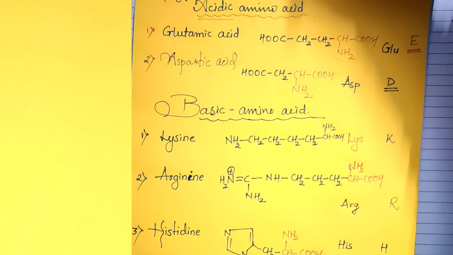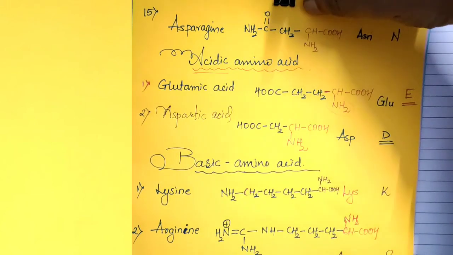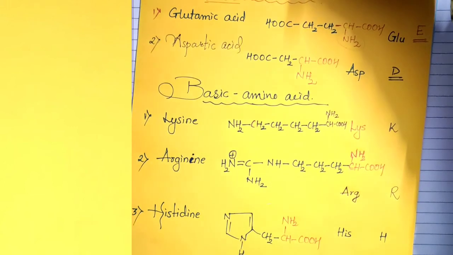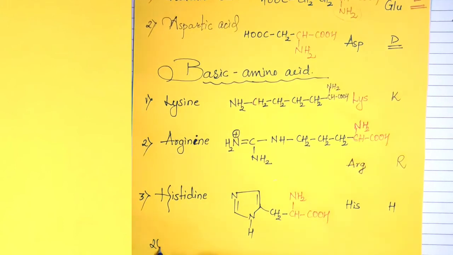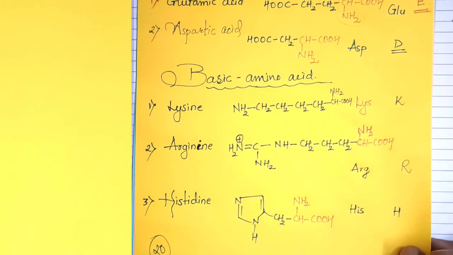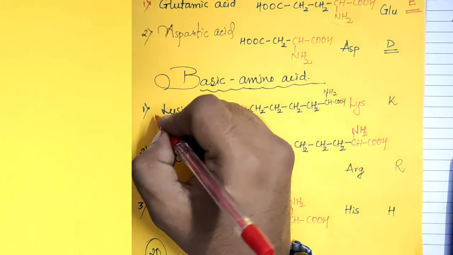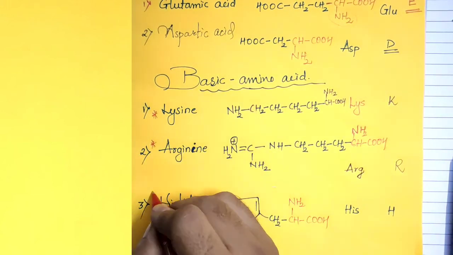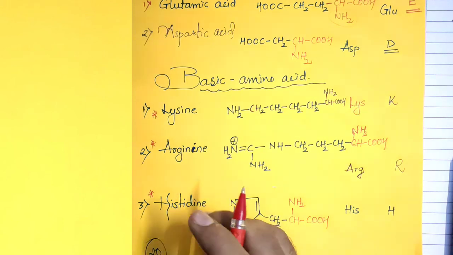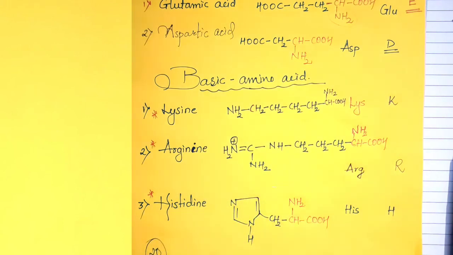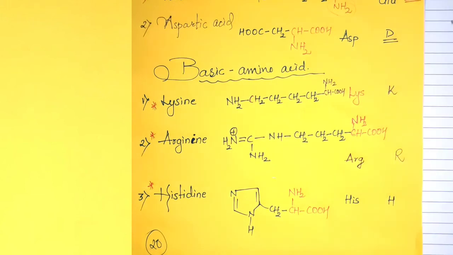We have seen 15 neutral amino acids, 2 acidic amino acids and 3 basic amino acids. In all, we have seen 20 alpha amino acids, among which all the basic amino acids are essential amino acids. And among the 20, there are 10 essential amino acids. Thank you.